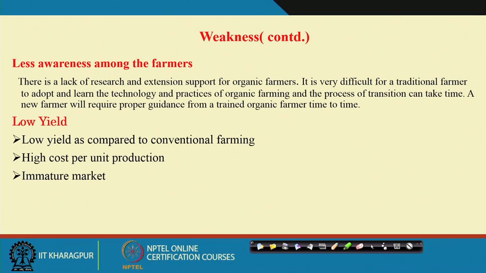The other weakness is less awareness among farmers, because there is a lack of research and extension support for organic farmers. Moreover, it is very difficult for traditional farmers to adopt and learn the technology and practice of organic farming, and the process of transition can also take time.